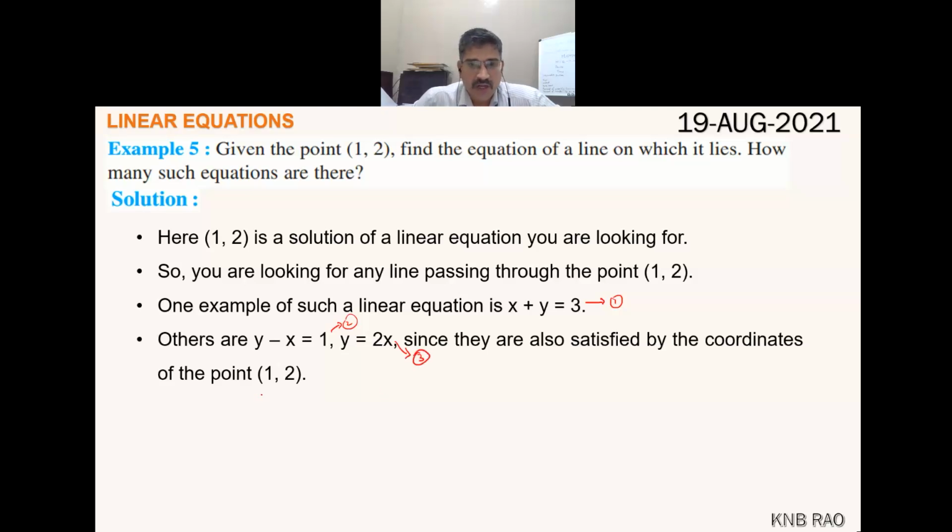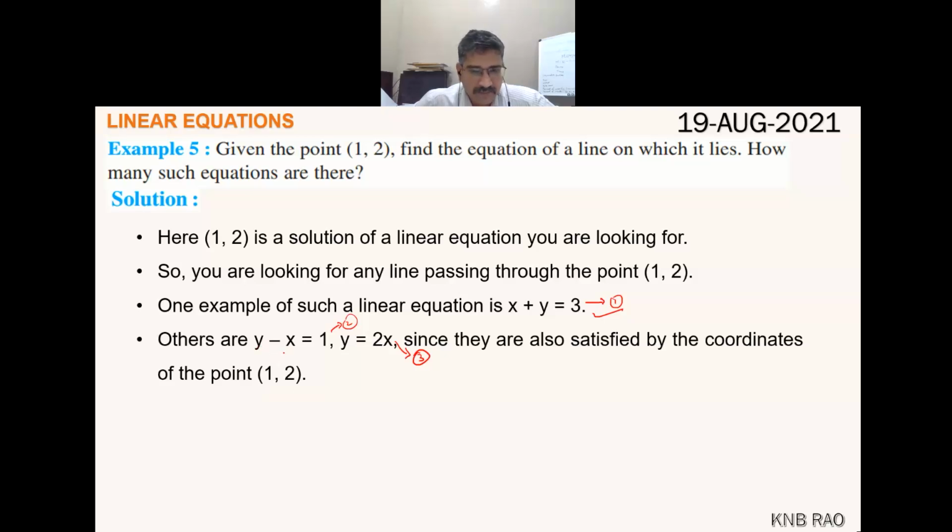So (1, 2) is the solution for all these three equations. If you substitute x = 1 and y = 2 here, 1 + 2 is 3, LHS equals RHS. So (1, 2) is the solution for this equation also.